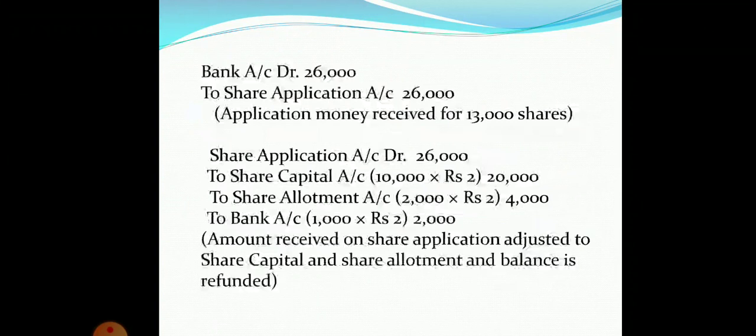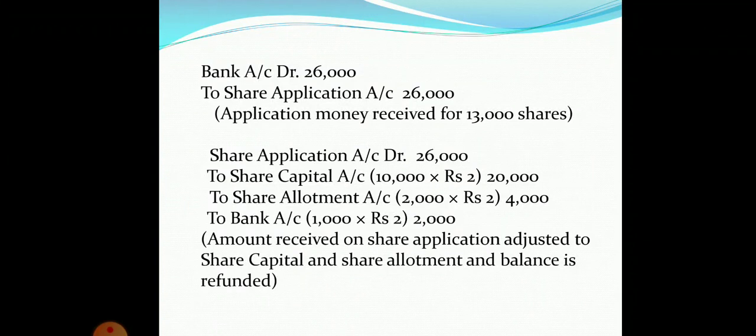Here what you have to remember is application money is received for 13,000 shares and the application amount is rupees 2 per share. That means 13,000 into 2. So the total amount which we have received at the time of share application is 26,000. So the entry will be bank account debit to share application account and the amount will be 26,000.